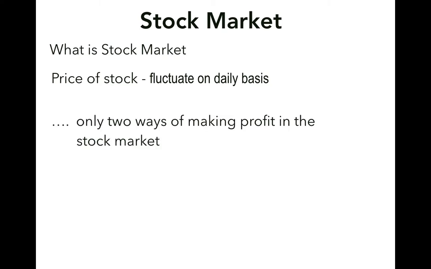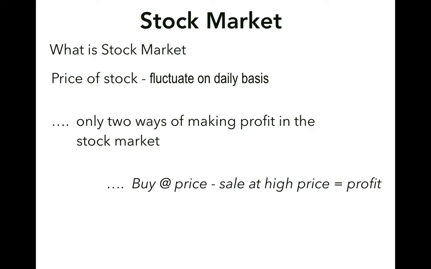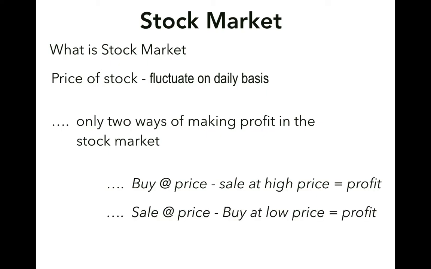There are only two ways of making profit in the stock market. First, you can buy the stock at a particular price and then sell it at a higher price. Or you can sell the stock at a particular price and then buy it at a lower price and make profit. But what is that particular price? How to decide when to buy the stock or sell the stock?